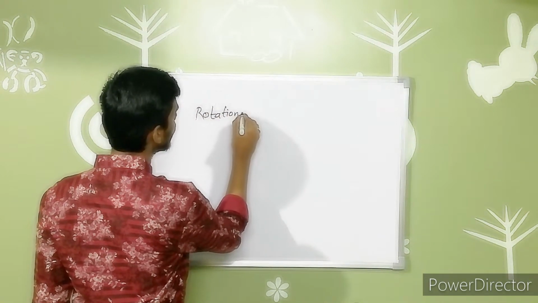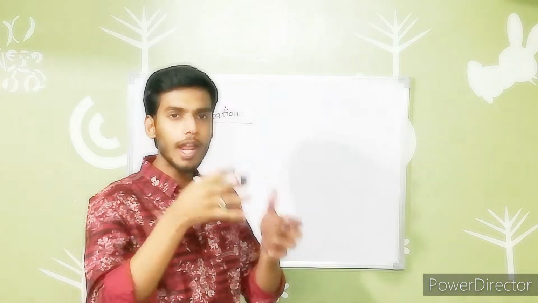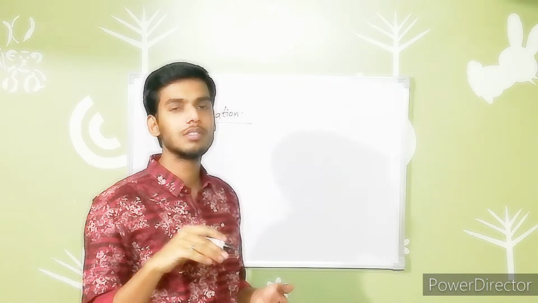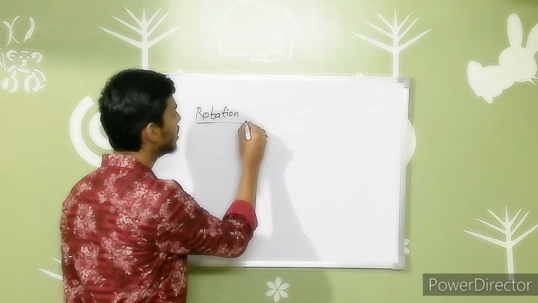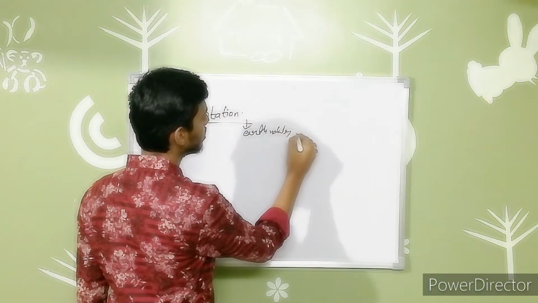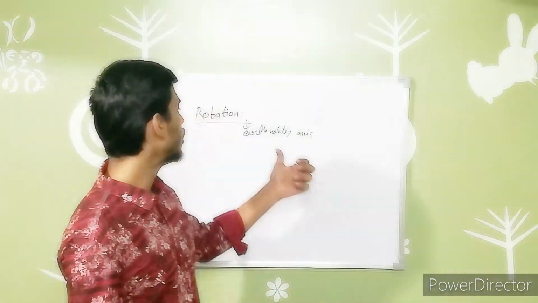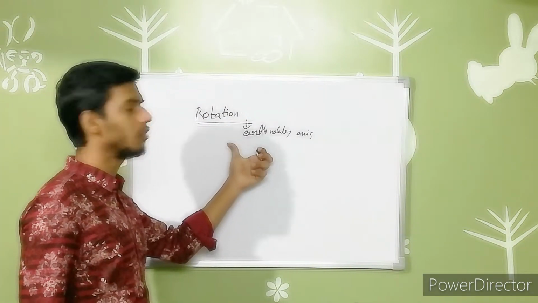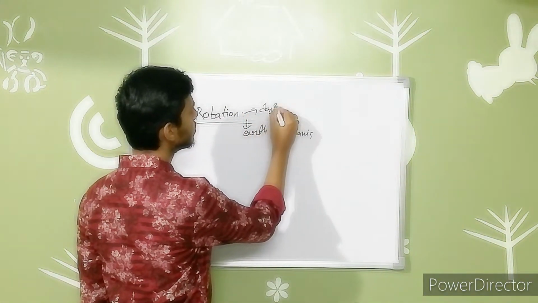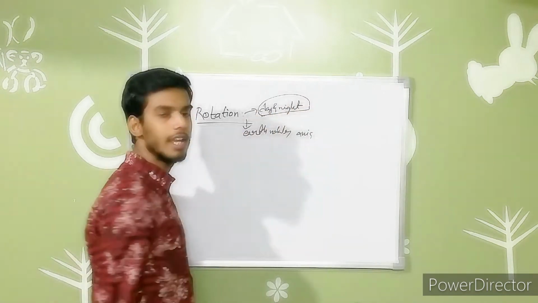When we are talking about the rotation, the Earth rotates on its own axis. That means Earth rotates around its axis, and this is known as rotation. The main thing we have to note is it leads to the formation of day and night.